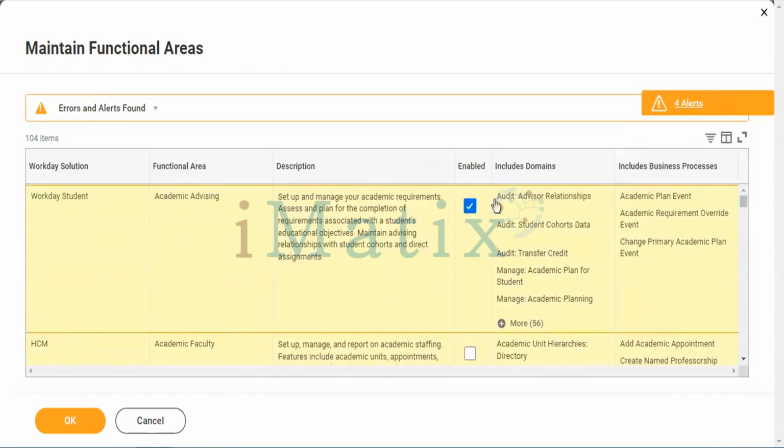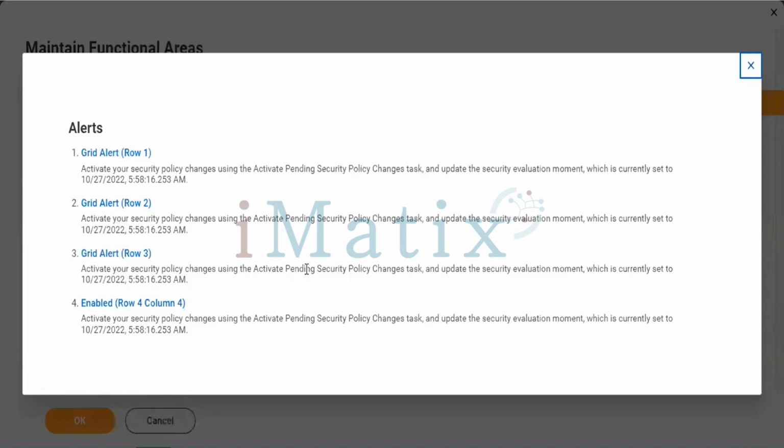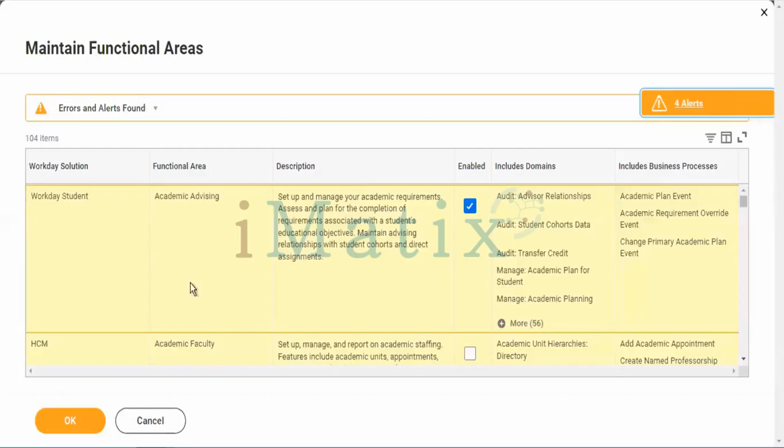I activated only one, the starting one. Altogether I worked on 4 departments. It gave 4 alerts here. You can tap on the 4 alerts. It will be recorded in the system, from which ID it happened.